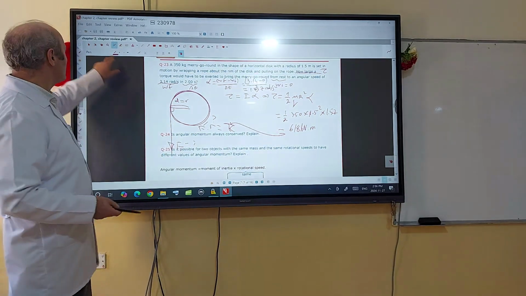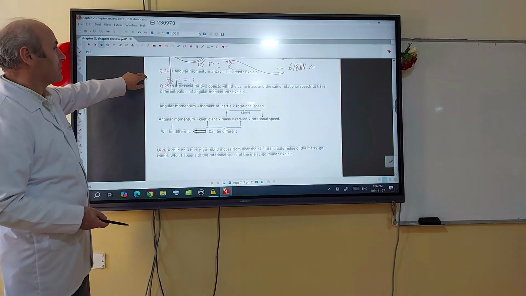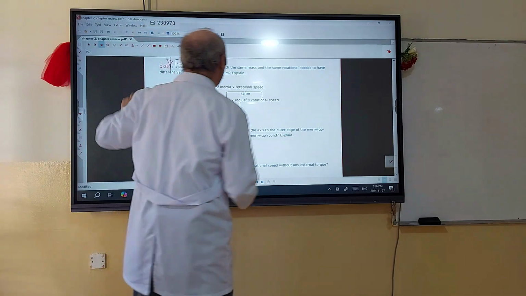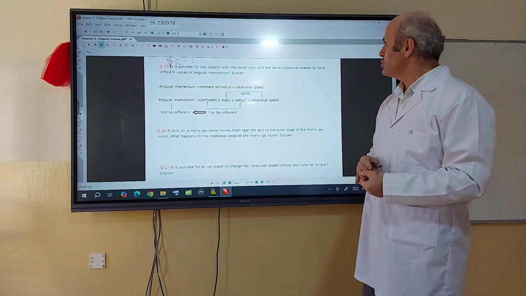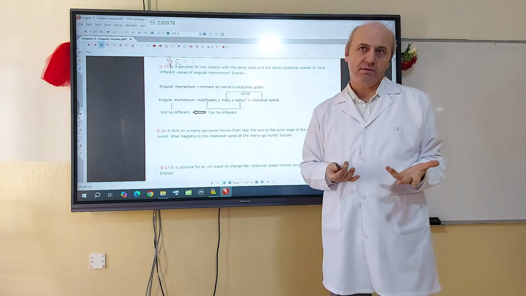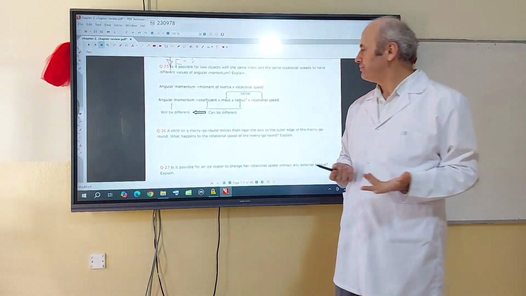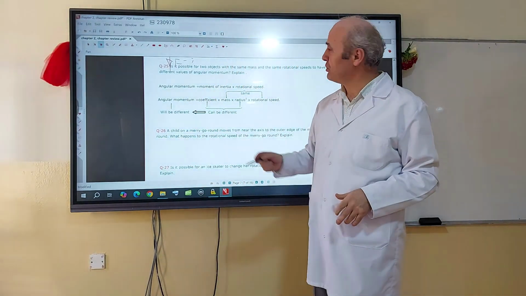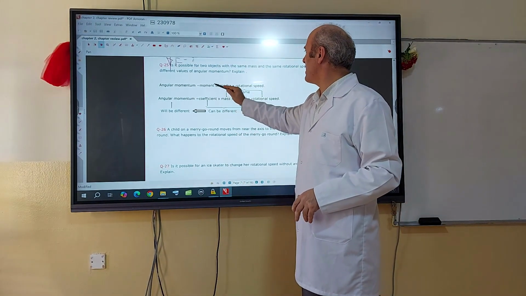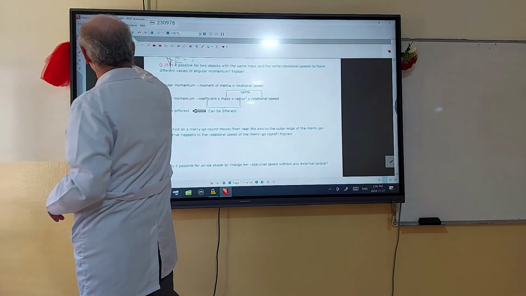Question number 25. Is it possible for two objects with the same mass and same angular speed to have different angular momentum? Let's check the angular momentum equation: moment of inertia times angular speed.